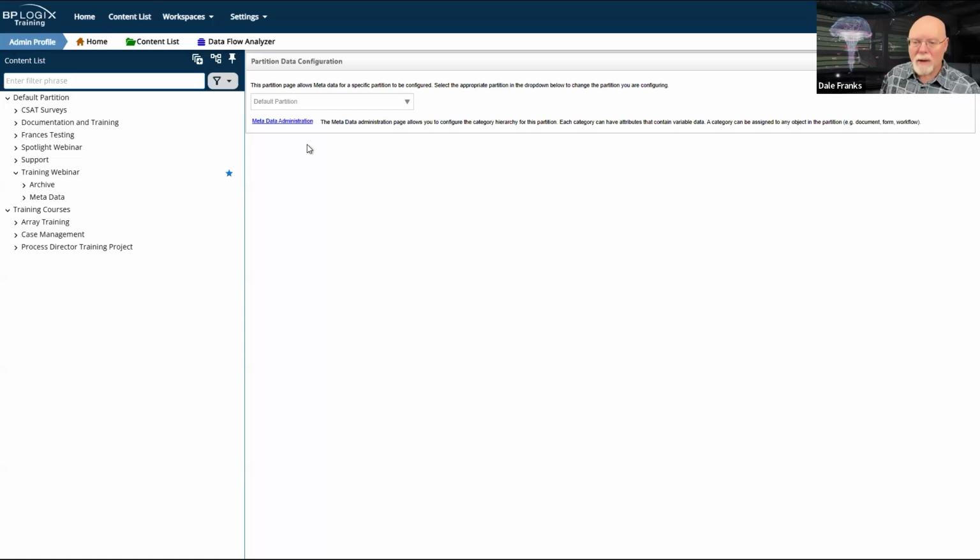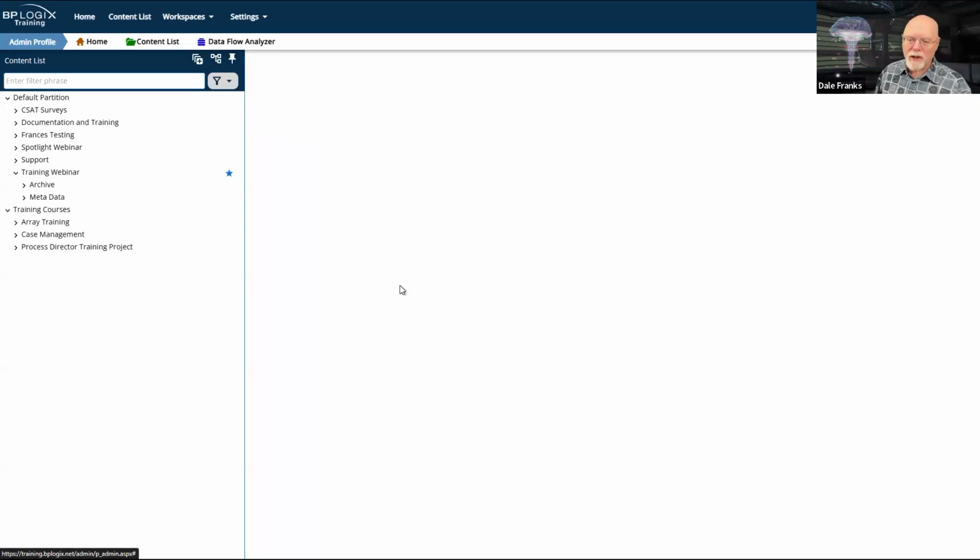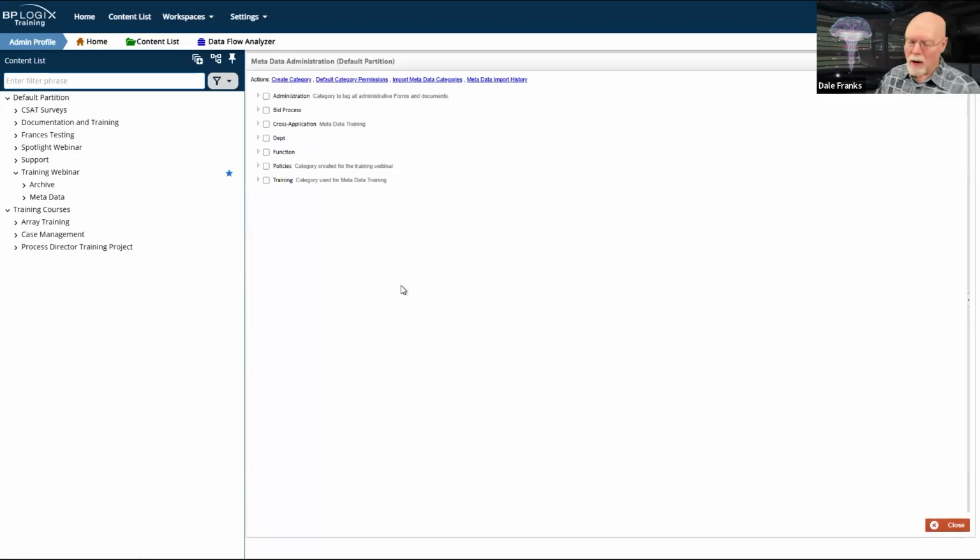Once you have selected the partition that you want, you can click on Metadata Administration, and that will open our Metadata Administration screen. So let's take a look at some metadata that we have here on our system. I don't know how far down the structure goes, but I've got 3 levels of metadata for IT. So this is a policies metadata.